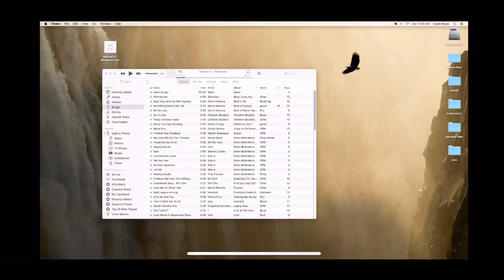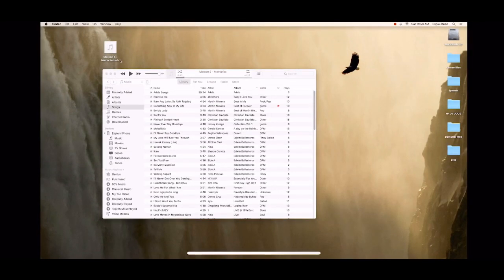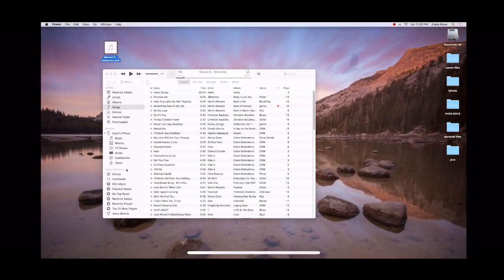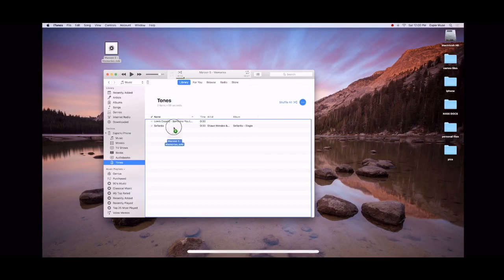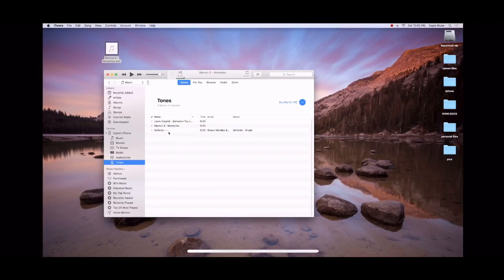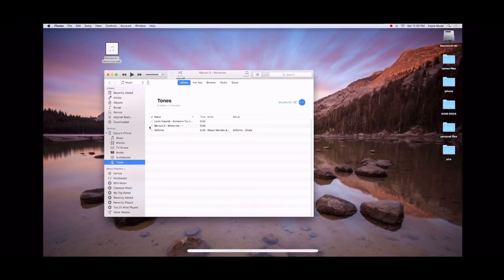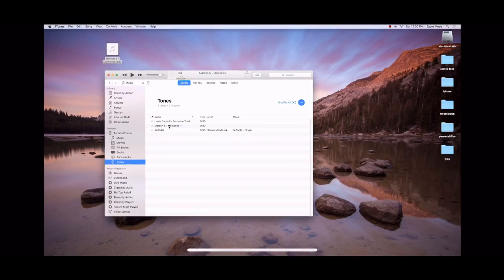Then, the next thing to do after renaming it, punta ka sa tones, sa iPhone. And then just drag and drop. Tada! Okay. Now, nandito na siya. Ngayon, the next step mo is to check your iPhone. Tara, check na natin kung nandito na sa iPhone.